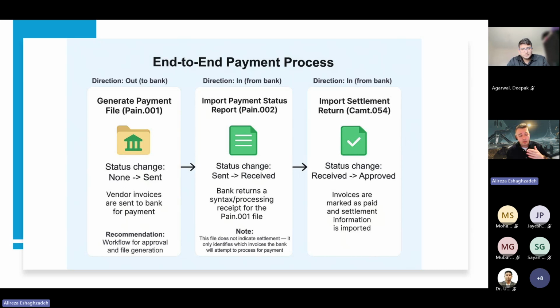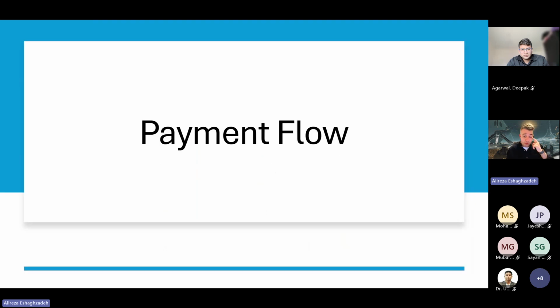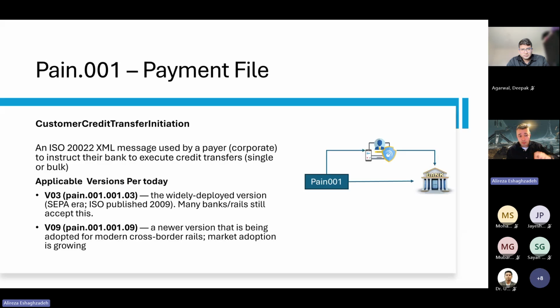So after some days, some hours, it's related to the payment file that we have sent. Is it domestic? Which kind of specification or local instrument have we used? Is it non-urgent? Is it urgent? Is it also an international payment? It will process and pay the file. And once the vendor invoice has been paid, we receive the return file, which we call the settlement return.